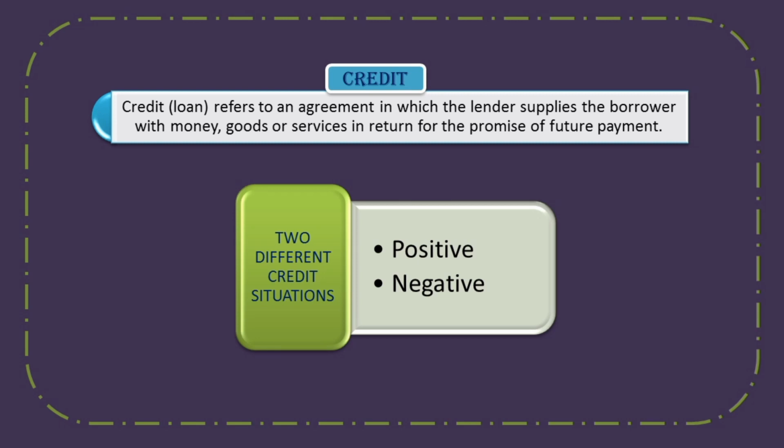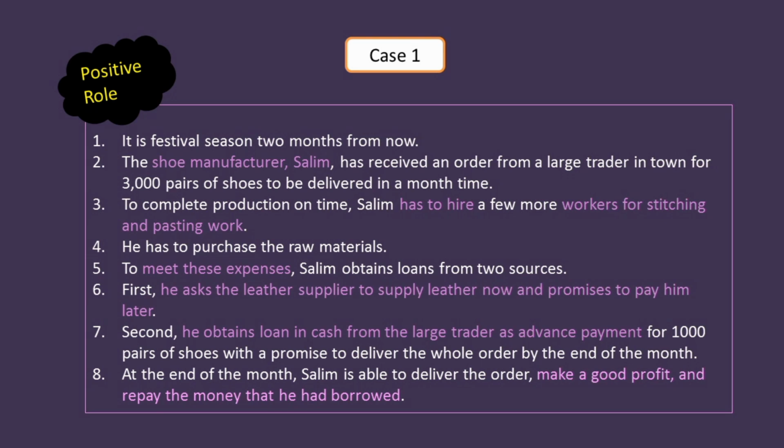So we can see here that credit has two situations. The first one is positive and the second one is negative. To understand these two different credit situations, we will have two examples: one for the positive role of credit and one for the negative role of credit. So let's understand them by giving some examples. Case 1 is the positive role of credit. We are seeing the positive one first.